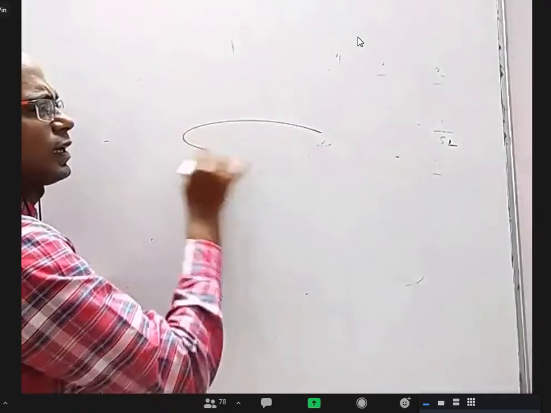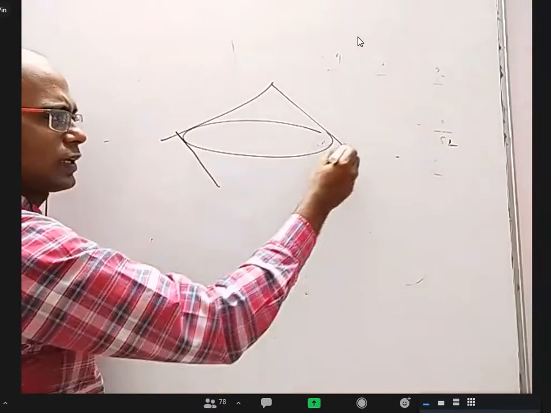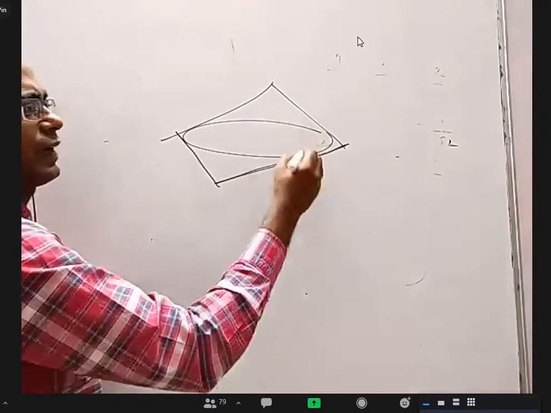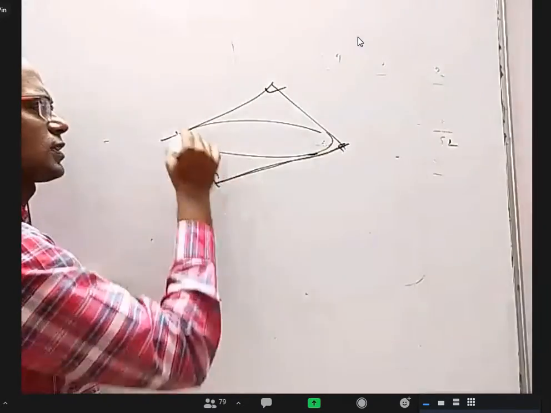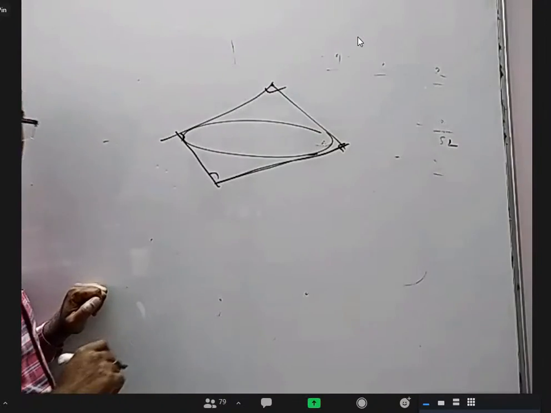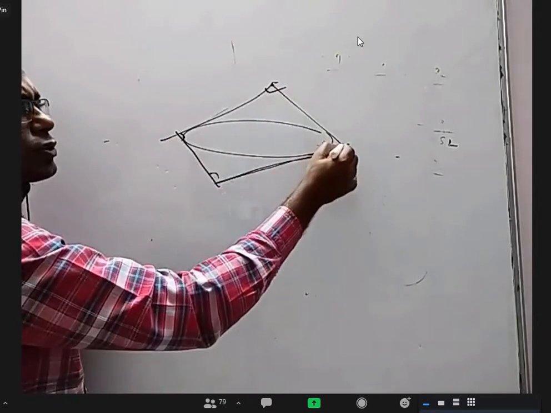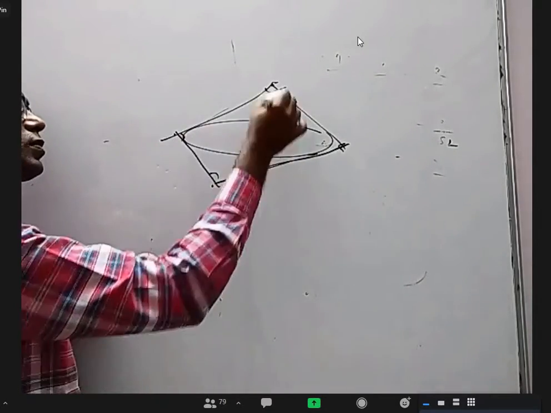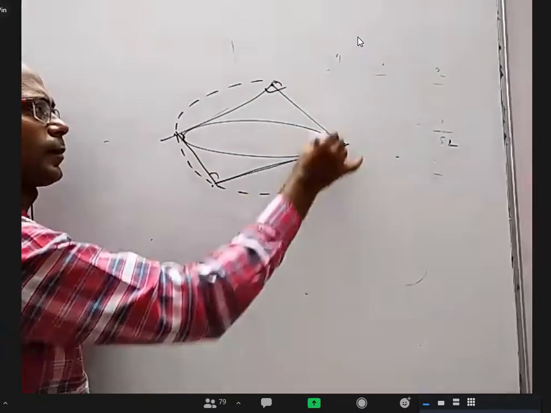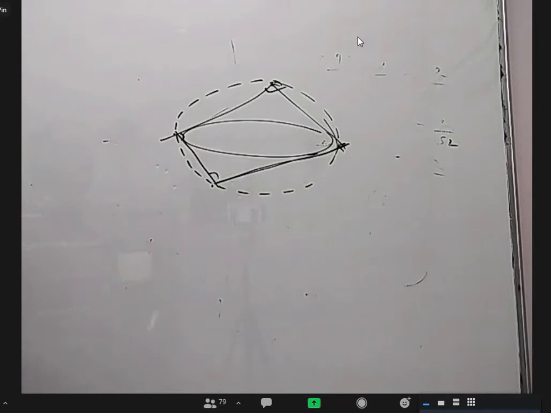One should not even think of two squares, something horizontal or vertical. In fact, both are the same. Because there may be a square like this, or it may be a rectangle. We'll talk about that later. But if a rectangle is there where all these 4 angles are 90, this point should lie on the director circle or not? Because from this point the 2 tangents are perpendicular. This also should lie on the director circle. This also, this also. So that means all the 4 corners should lie on the director circle.